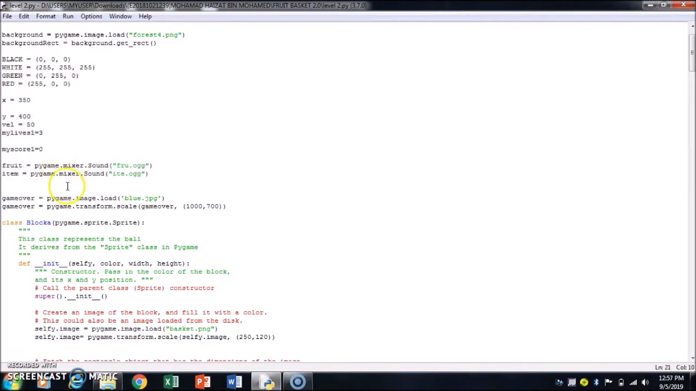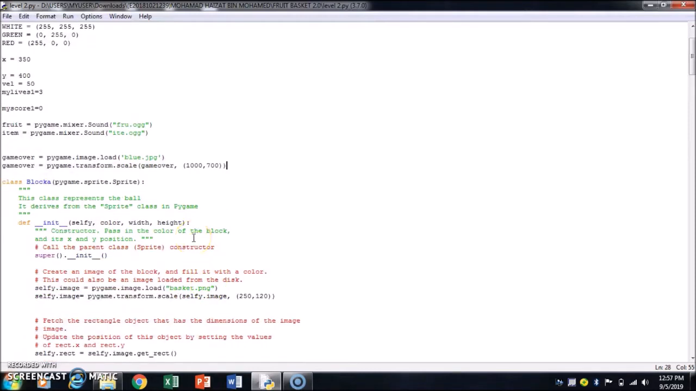After that, we start with making the class for the objects. The first class, called block A, is for the basket. Load the basket image in it with pygame.image.load and transform it with a width of 250 and a height of 420.